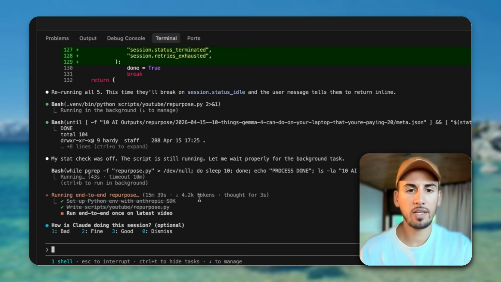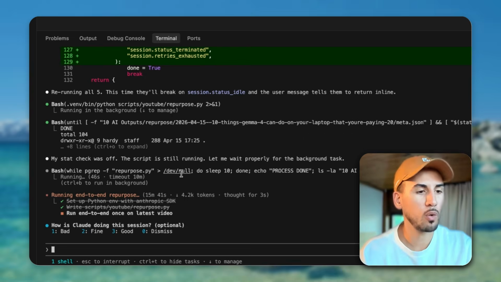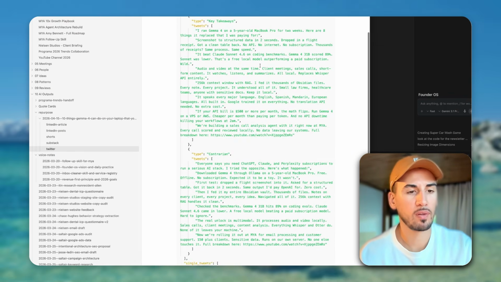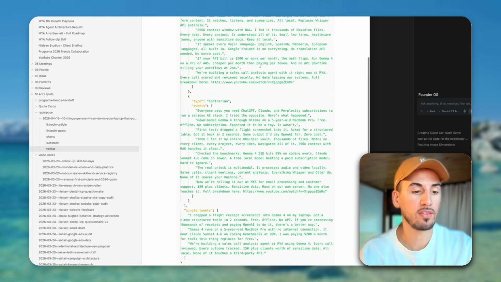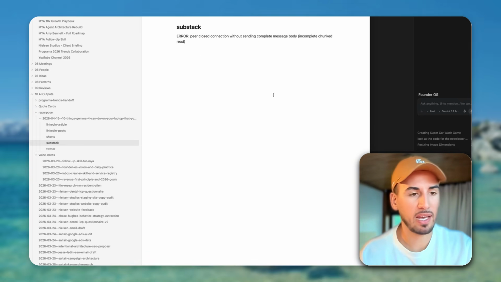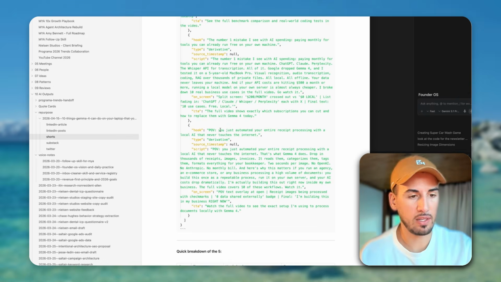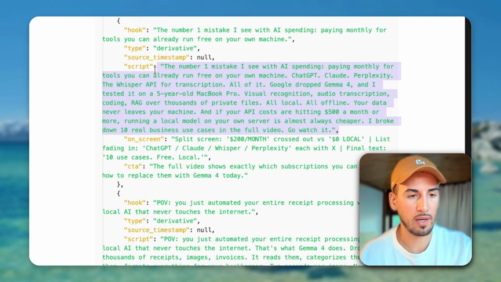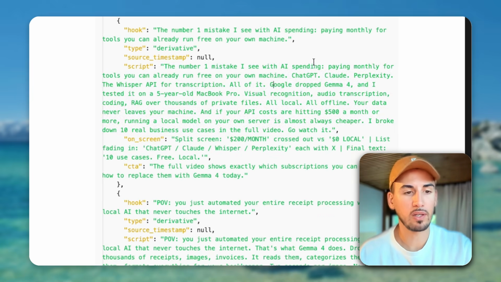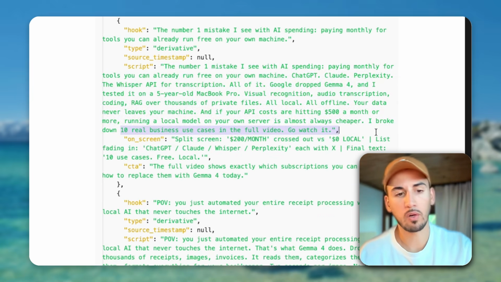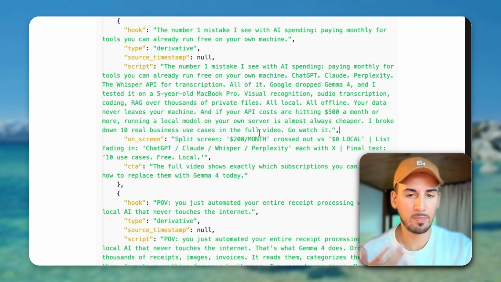All right, so you can see on the first try, it doesn't always get everything right. Here it ran my Twitter posts, which is not bad because it took it from the right context. Then the Substack, it got some kind of error, and the shorts, it did quite well. So here I have the number one mistake I see with AI spending, paying monthly for tools. So this is really good, right? It took it from my context, from my YouTube, and then it said, go watch it, right? And now I could ping it and whatever.